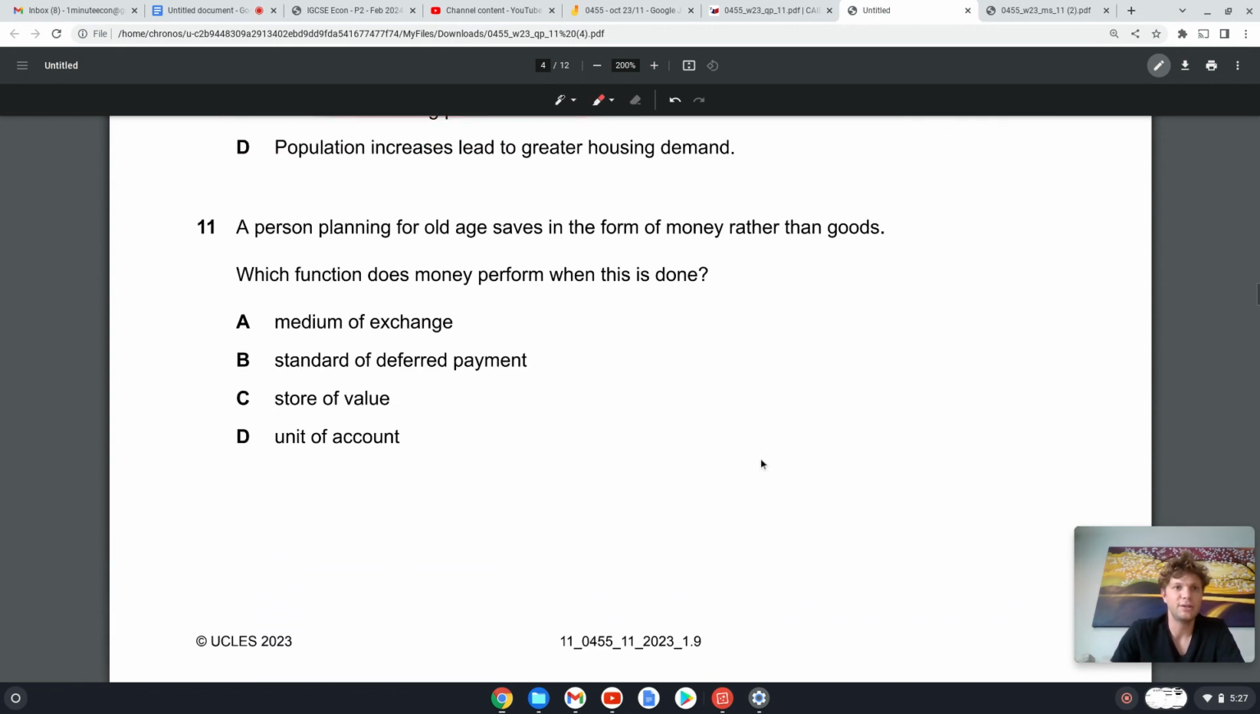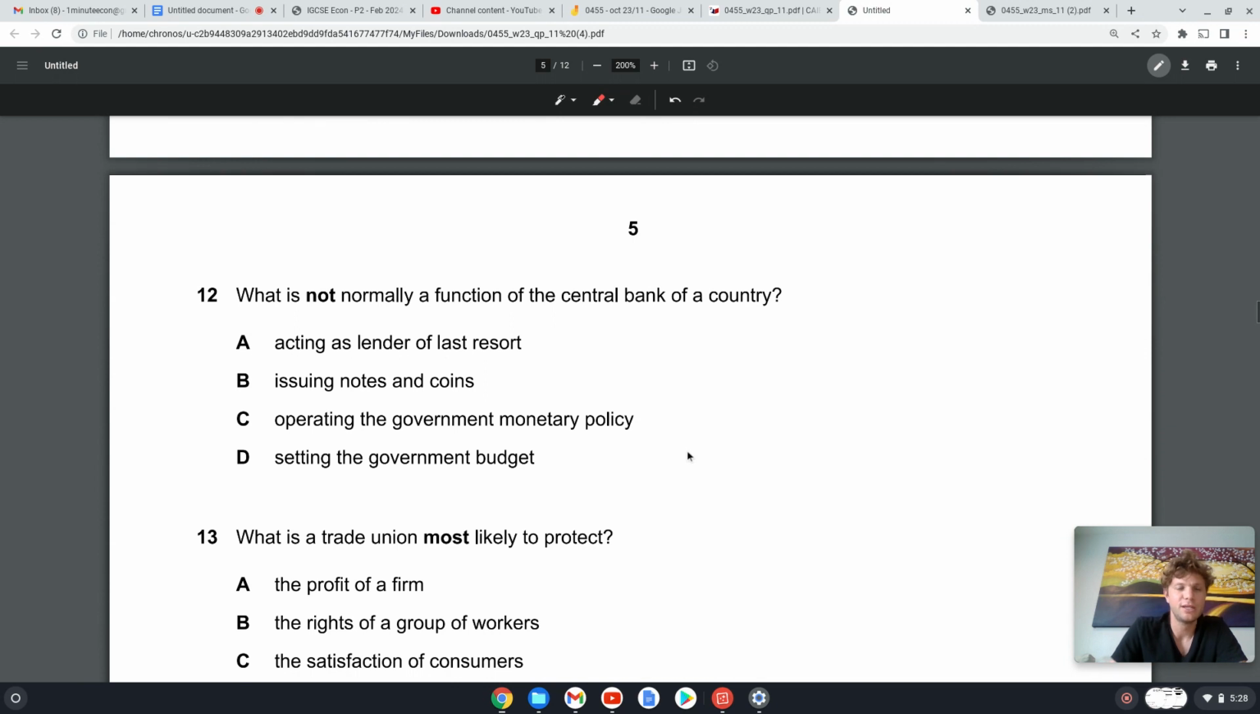Okay, 11. A person planning for old age saves in the form of money rather than goods. Which function does money perform when this is done? Store of value. Okay, so this person is keeping their money for the future, and what they're viewing money as in this case is that money is keeping its value for the future, so it's a store of value. Okay, 12. What is not normally a function of the central bank? Acting as a lender of last resort.